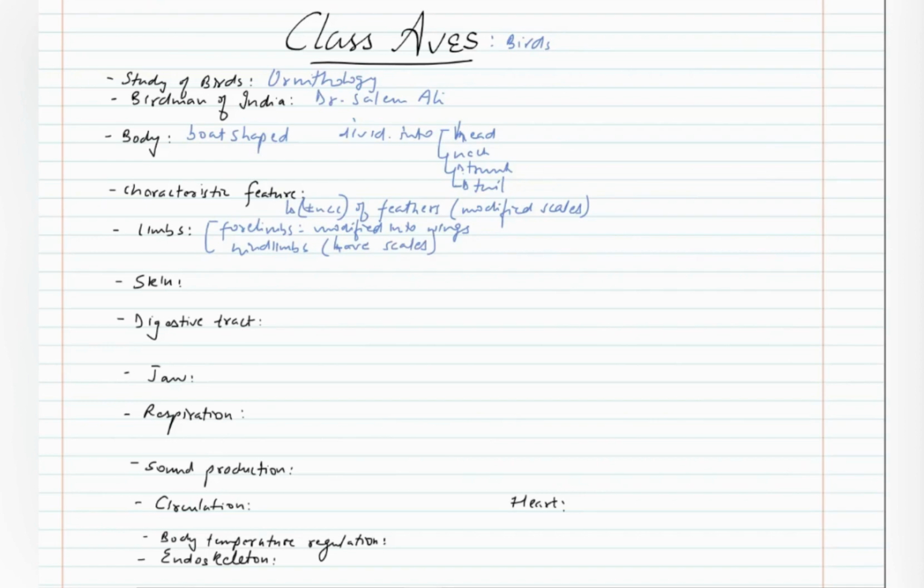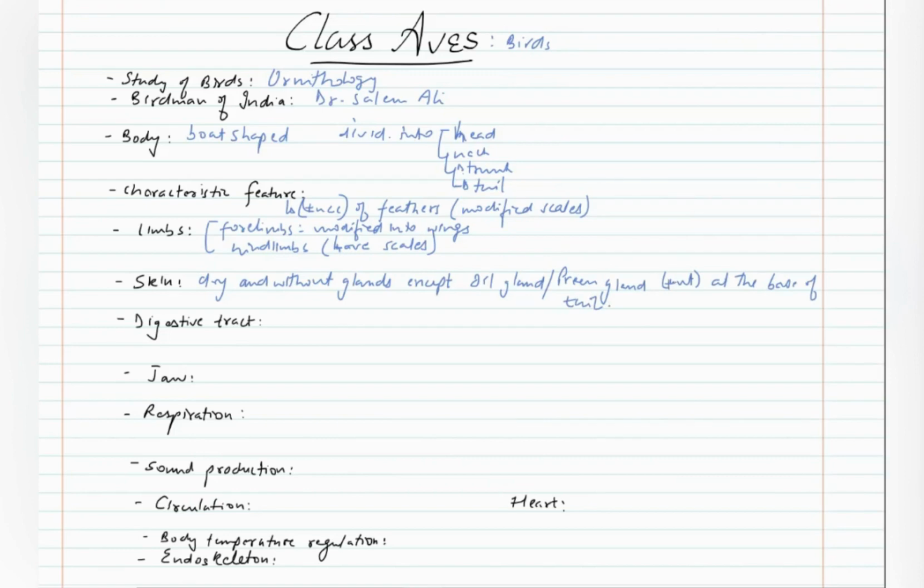Skin is dry and without glands. There are no glands except oil gland, also known as preen gland, which is present at the base of tail. There is only a single gland known as oil gland or preen gland, present on the base of tail.